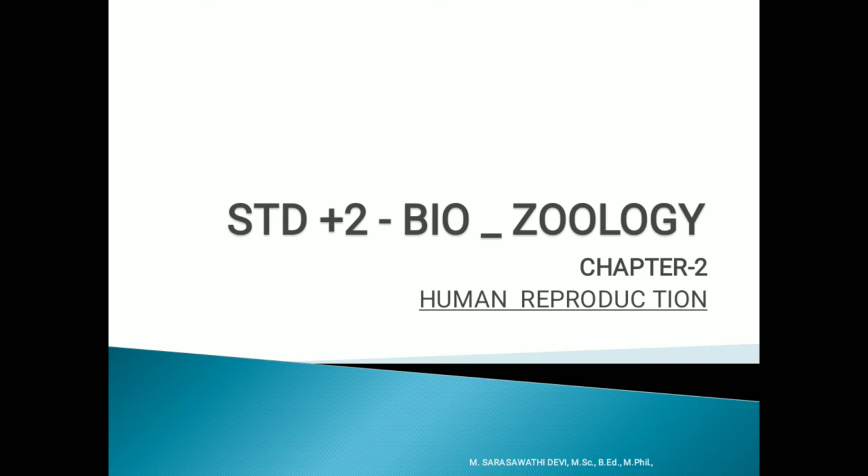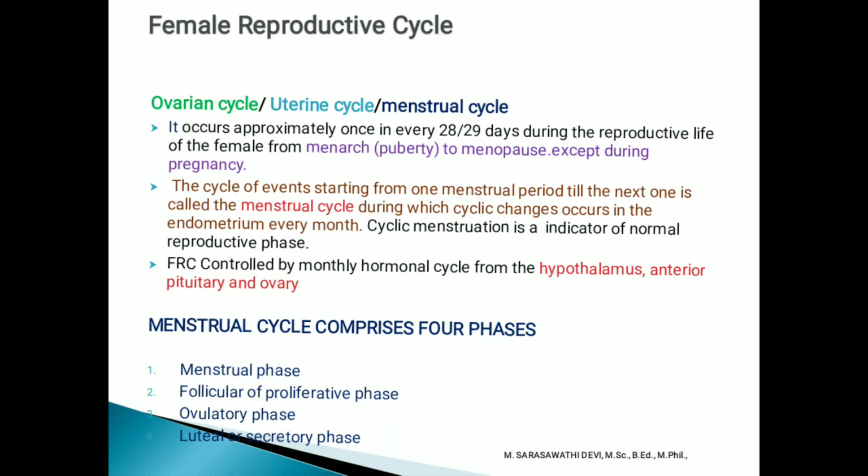This class we're going to discuss the female reproductive cycle. The female reproductive cycle, otherwise known as the ovarian cycle, uterine cycle or menstrual cycle, occurs approximately every 28 to 29 days in the female reproductive life. It starts from menarche, that is puberty, to menopause, except during pregnancy.